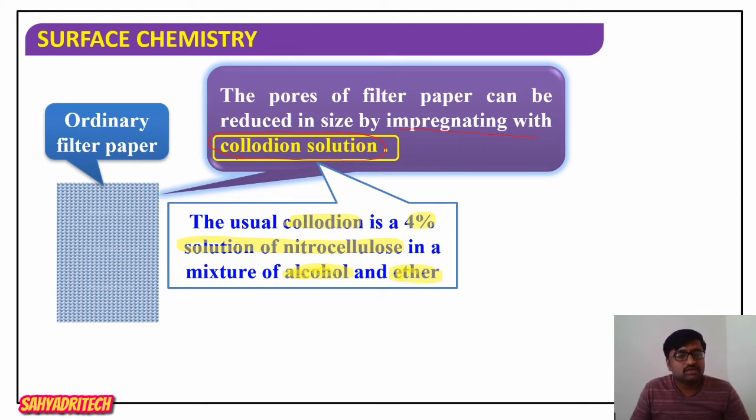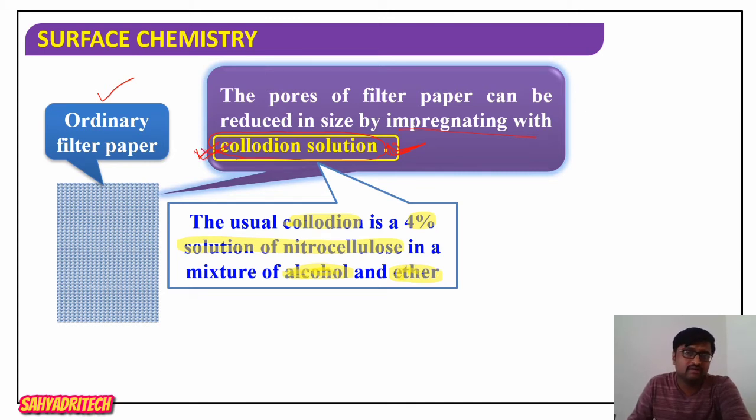So when an ordinary filter paper is impregnated with collodion solution, it is possible to reduce the pore size. So now we can say how the pore size of an ordinary filter paper can be reduced: when impregnated with collodion solution. Further, what is important to remember here?